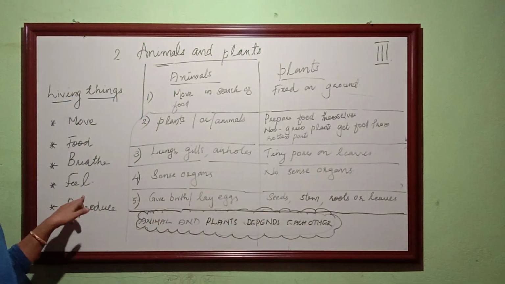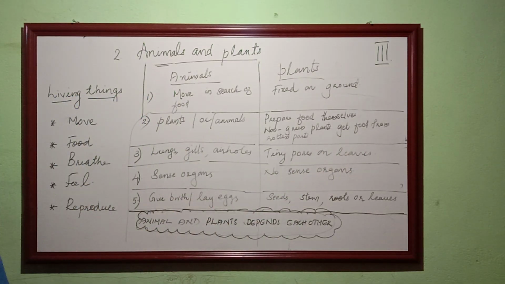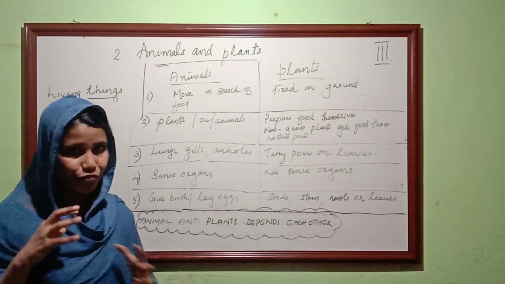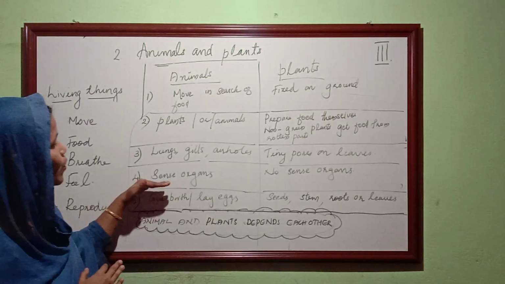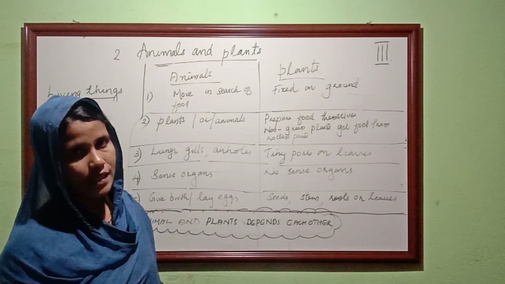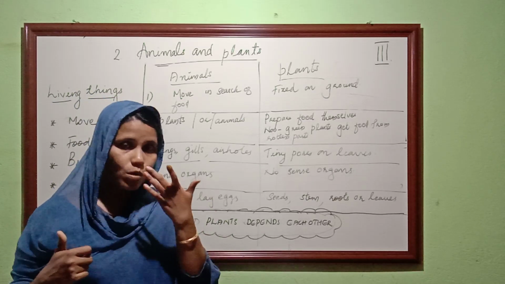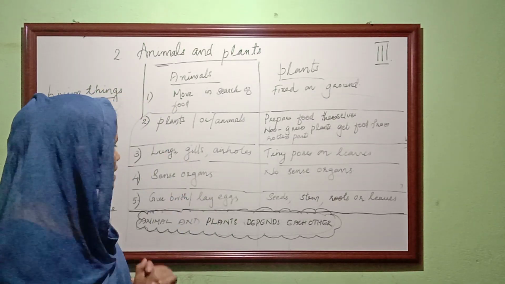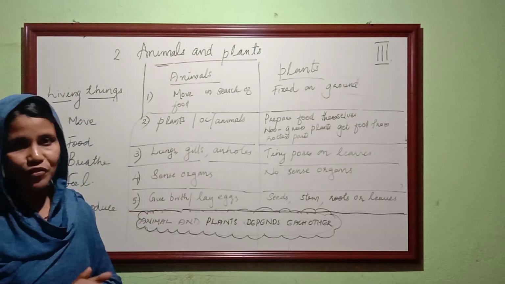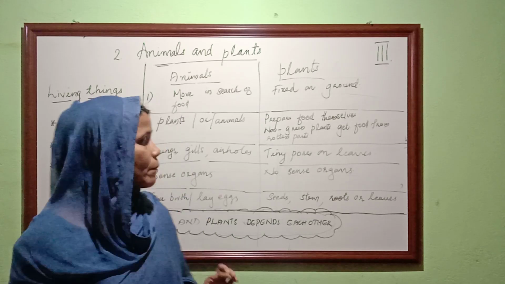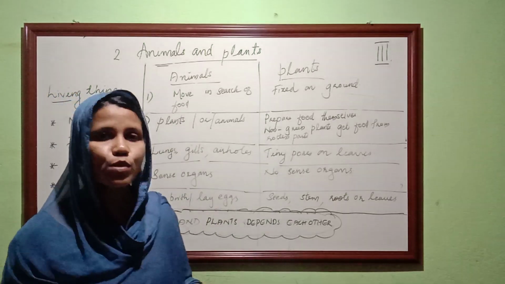And the next one is feel. Animals feel. We know animals also feel hunger and pain. Animals have sense organs like eyes, nose, tongue, ears and skin. Because animals have sense organs, they can feel. But in the case of plants, they have no sense organs.